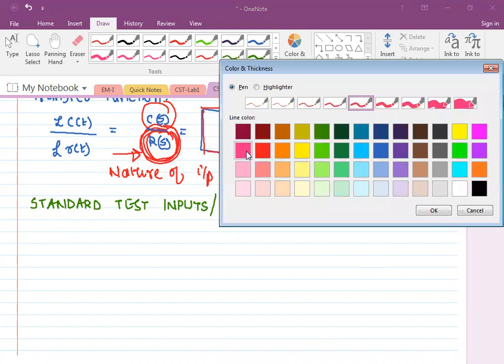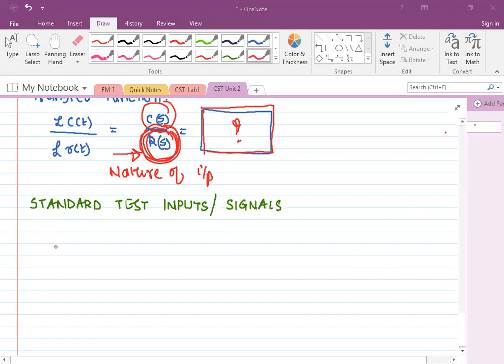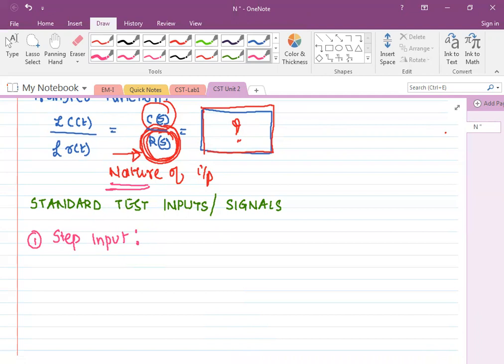Now, which are these inputs? Generally four inputs we consider. They are called the step input, ramp input, parabolic input, and impulse input. Fine. So the first type of input, let us see, is the step input. Again, I am repeating, it is a nature of input. I will explain this meaning of nature of input.